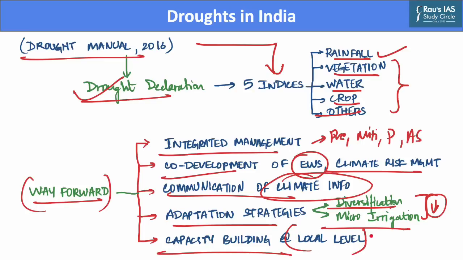local level. As at the lowest level in our country, they are the first responders to a drought event, and their enhanced capacity will help improve the management of droughts in the country. Hence, with an integrated management approach, co-development of early warning and climate risk management approaches, improving communication on climate information, adaptation of strategies like diversification, as well as improved coordination will help effectively manage droughts in our country. This was all for today's discussion on droughts in India.